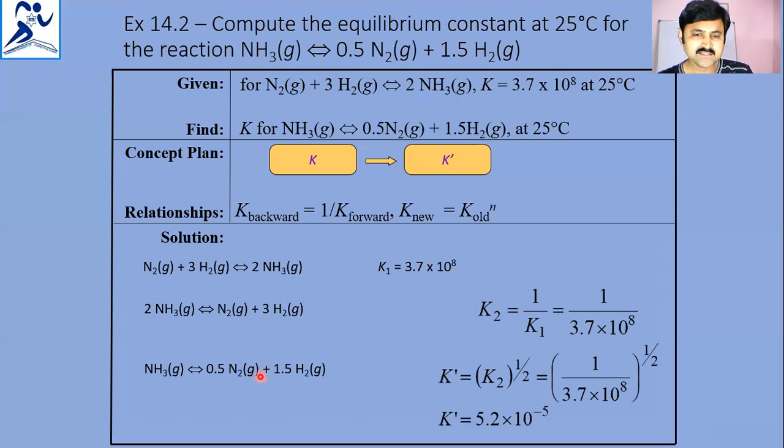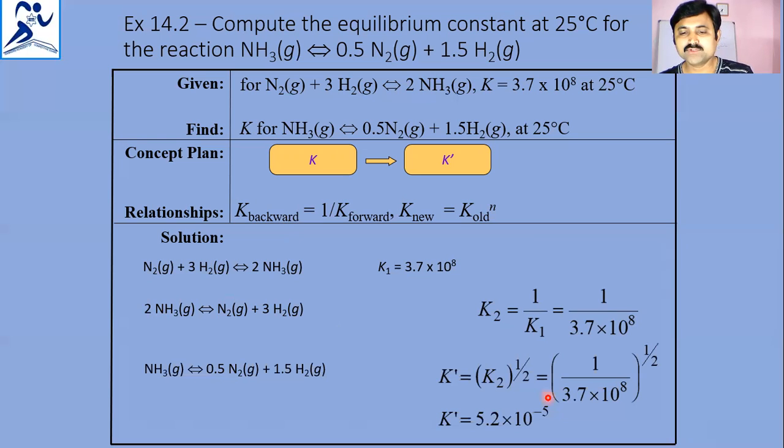Now we will see this expression: 0.5 is nothing but 1 by 2 and 1.5 is nothing but 3 by 2. So in this case, K dash, the aim equation's equilibrium constant, becomes equal to K2 to the power 1 by 2, as 1 by 2 is the factor to convert the above 2 NH3 equation into the NH3 equation.